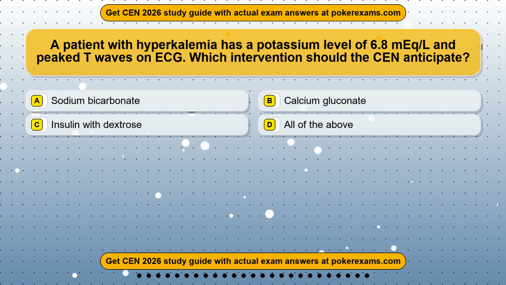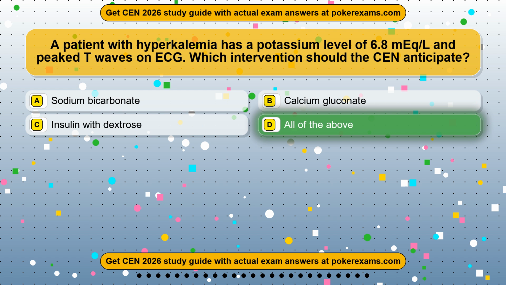Question 2. A patient with hyperkalemia has a potassium level of 6.8 milliequivalents/L and peaked T waves on ECG. Which intervention should the CEN anticipate? Option A, sodium bicarbonate. Option B, calcium gluconate. Option C, insulin with dextrose. Option D, all of the above. The correct answer is option D, all of the above.